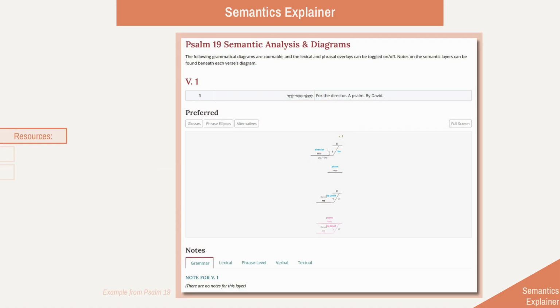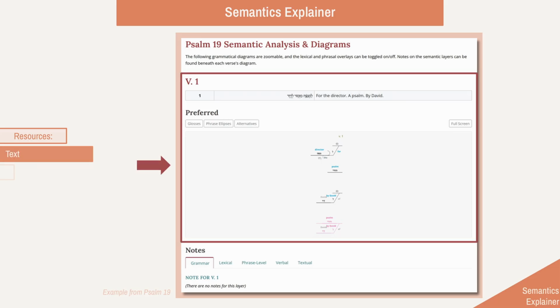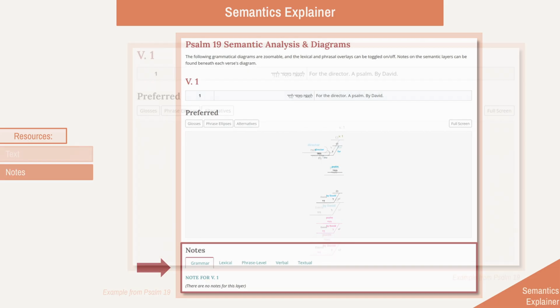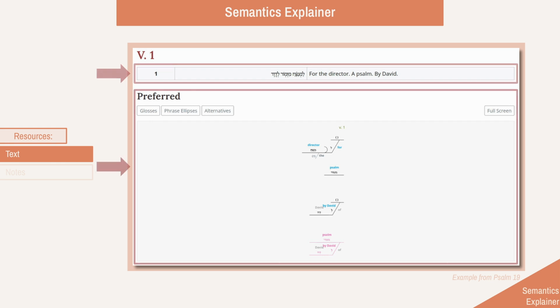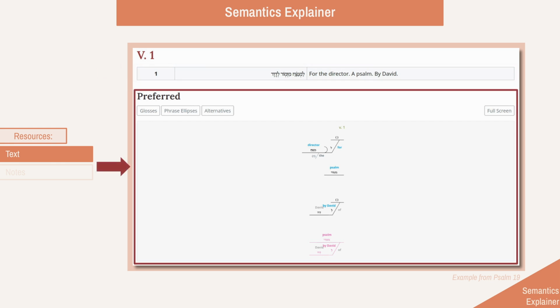For each verse, you will find two main sections, the text section and the notes section. In the text section, we display the verse and its translation, as well as a grammatical diagram of the verse. The grammatical diagram is explained in detail in our user's guide, but it breaks down every word in the psalm and its grammatical relationship to every other word.